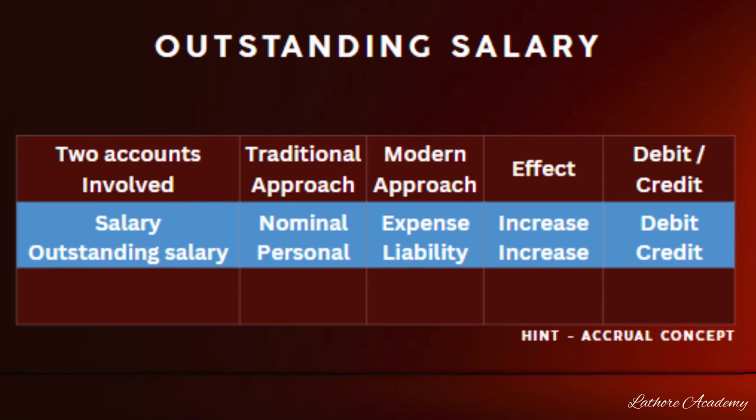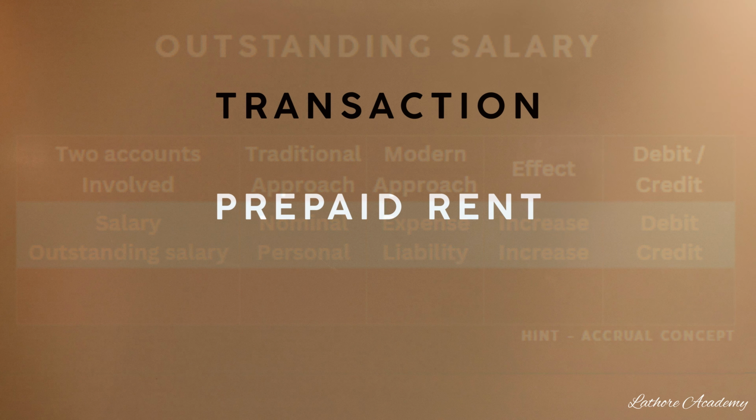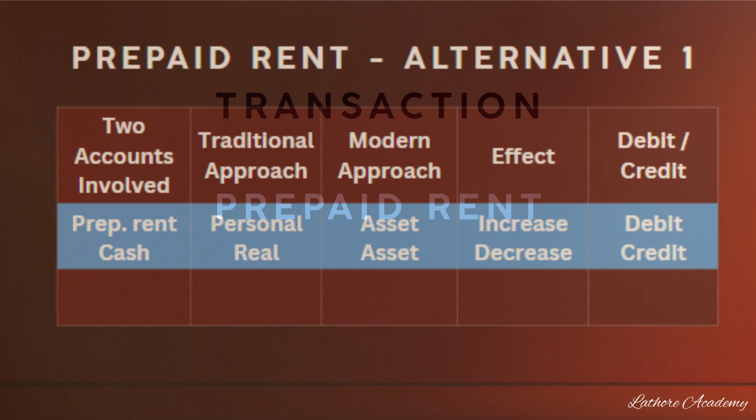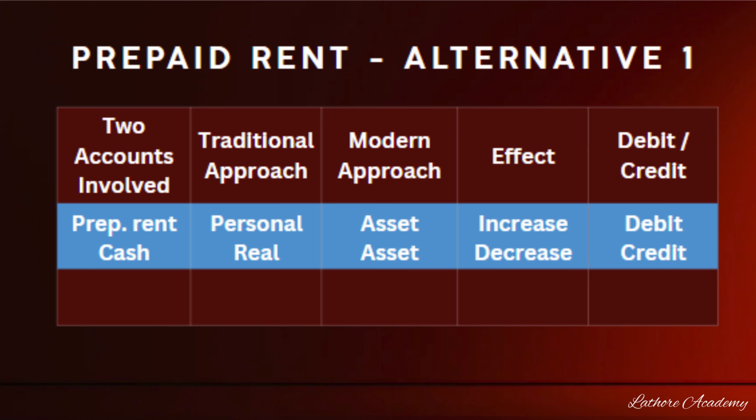Another complex example is prepaid rent. The two accounts involved here are prepaid rent and rent account. When the rent is paid in advance, we have the right to use that particular premises for that period. So prepaid rent will become an asset as per modern approach, whereas prepaid rent is a personal account as per traditional approach. Rent is an expenditure as per traditional approach and rent is an expense as per modern approach. So when the rent is paid on a prepaid basis, the two accounts generally involved are prepaid rent and rent. There is an alternate possibility here.